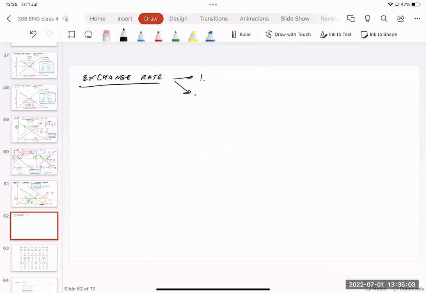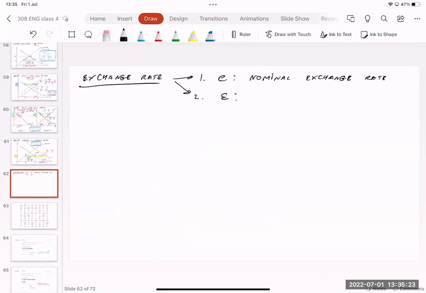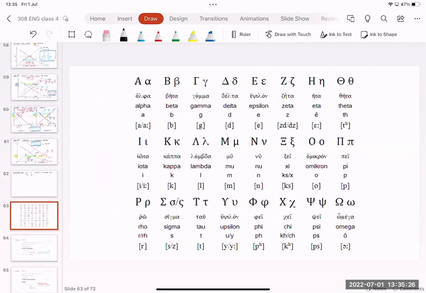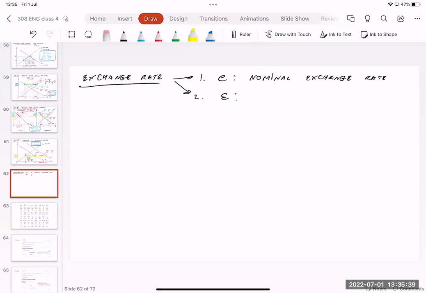We're going to have two types of them. The first one, I'm going to use E here, standing for the nominal exchange rate. And I'm going to use epsilon. It's like number 3 on the other angle. Let me show you here. This comes from the Greek letters: we have alpha, beta, gamma, delta, and epsilon. This guy, I use this guy, and it's like an E written the other way. This is what we call epsilon.